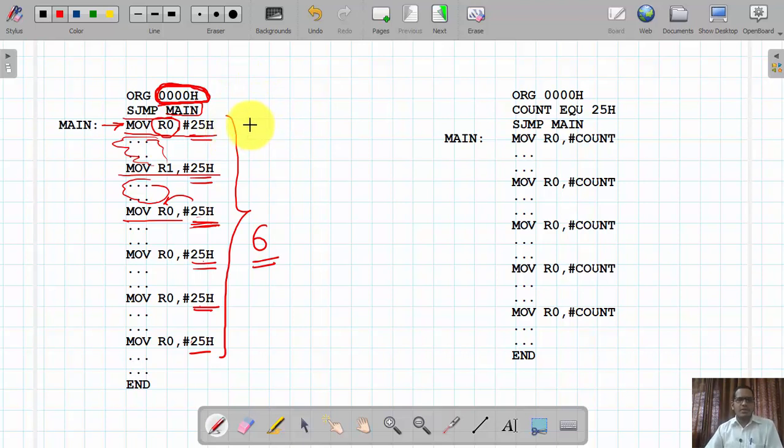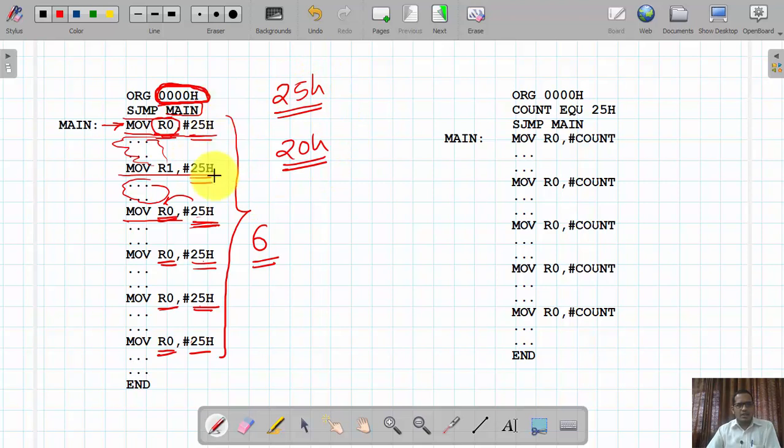After some calculations, or after some time, suppose I come to know that instead of using the value 25H, I am supposed to use the value 20H. Just try to get this. In this program we are using register R0, and in this register R0 we are copying the value 25H. At 6 different places we are copying the value 25H into the R0 register.